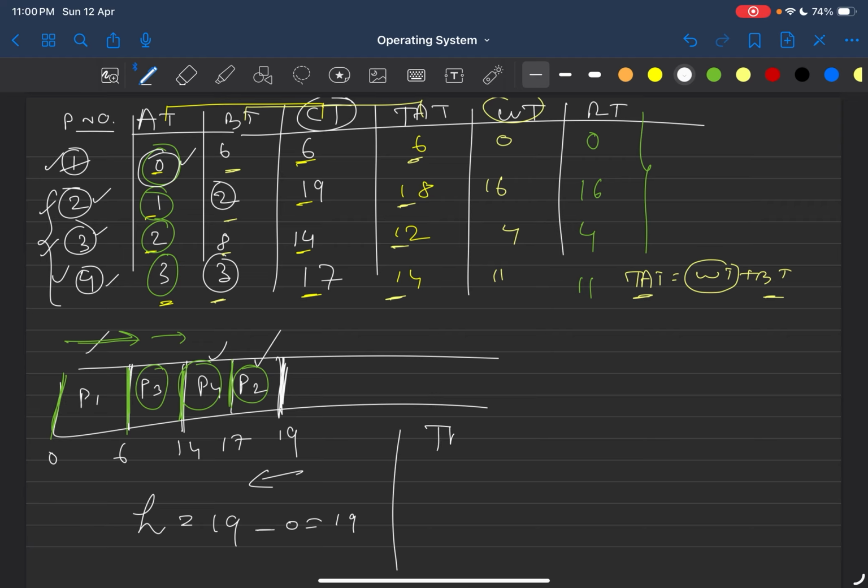So now let's see throughput. Okay. Throughput is, if you remember the formula, the number of processes divided by schedule length. So what is the number of processes here? That is 4. What is the schedule length? That is 19. All right.